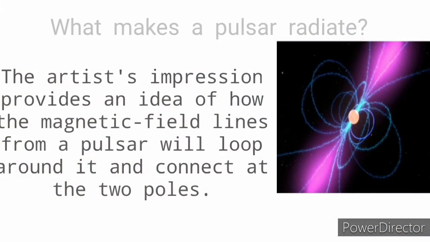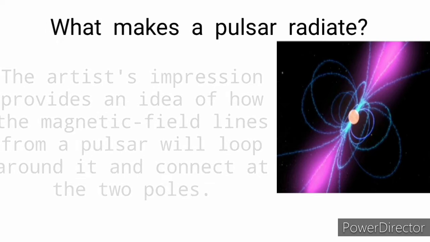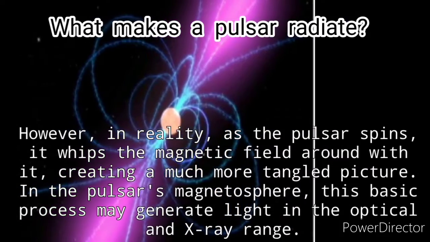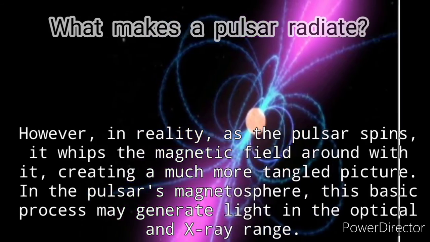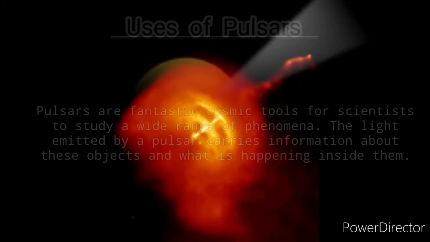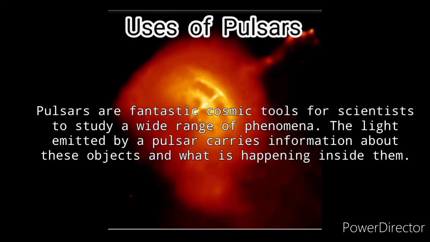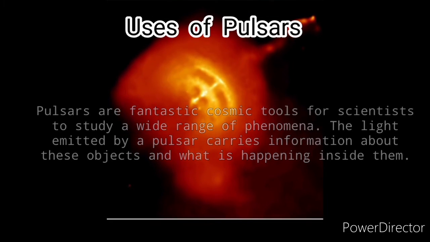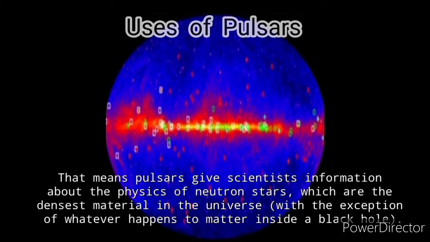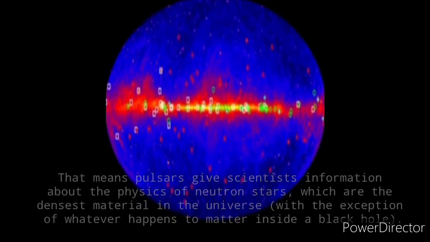The artist's impression provides an idea of how the magnetic field lines from a pulsar will loop around it and connect at the two poles. However, in reality, as the pulsar spins, it whips the magnetic field around with it, creating a much more tangled picture. In the pulsar's magnetosphere, this basic process may generate light in the optical and X-ray range. Pulsars are fantastic cosmic tools for scientists to study a wide range of phenomena. Light emitted by a pulsar carries information about these objects and what is happening inside them. That means pulsars give scientists information about the physics of neutron stars, which are the densest material in the universe with the exception of whatever happens to matter inside a black hole.